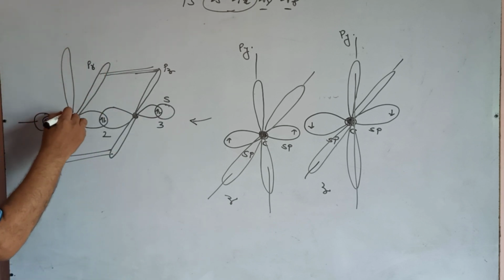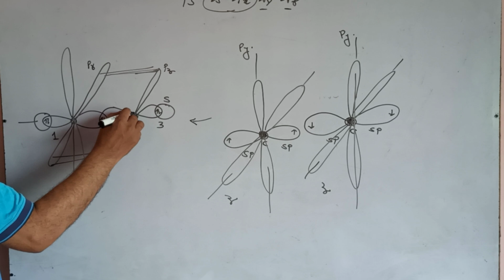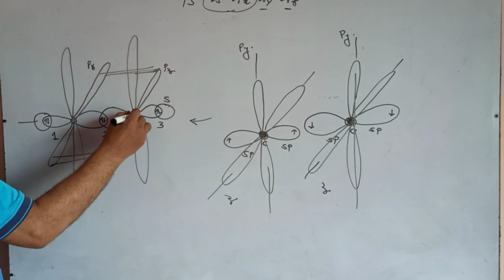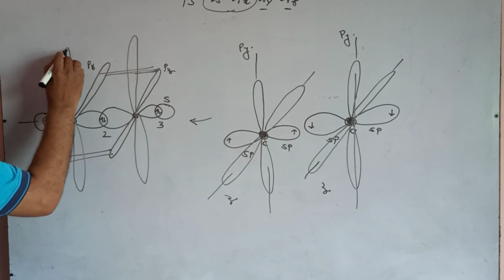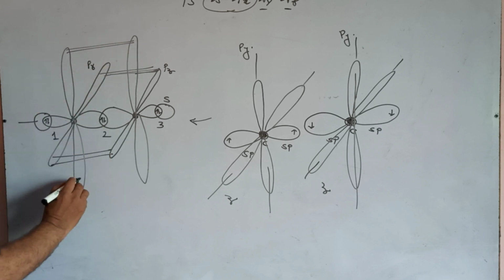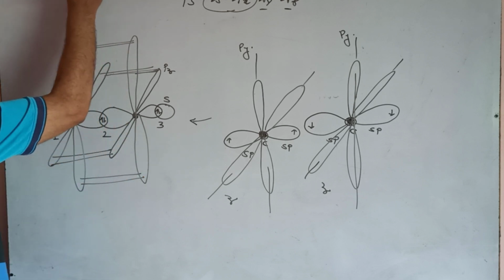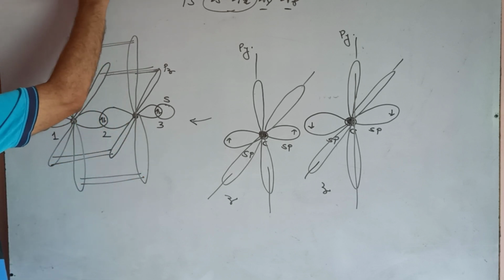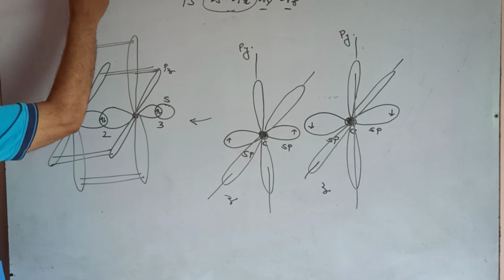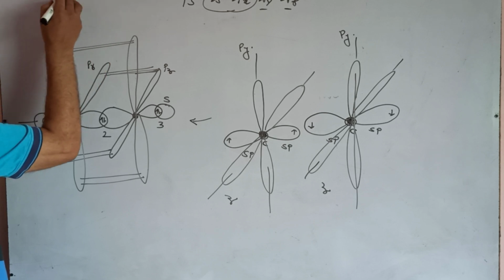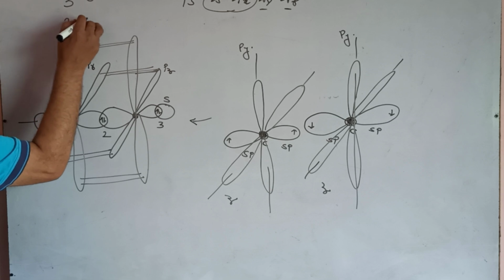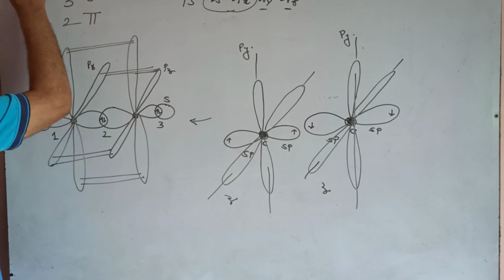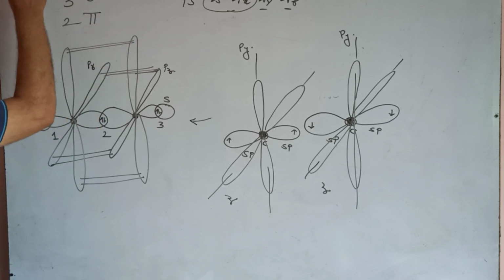By this sidewise overlapping of this py and py, parallel to each other, they give another pi bond. It is a pi bond. 3 sigma bonds, 2 pi bonds. In this way, it is a linear structure.